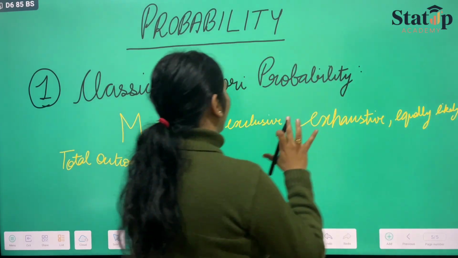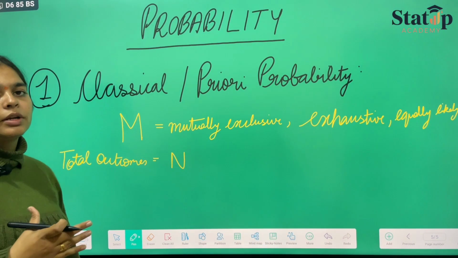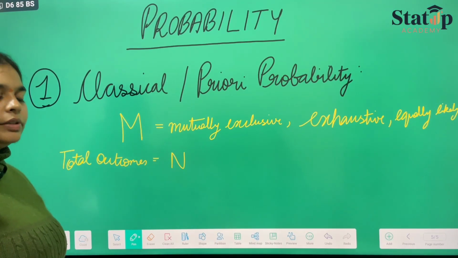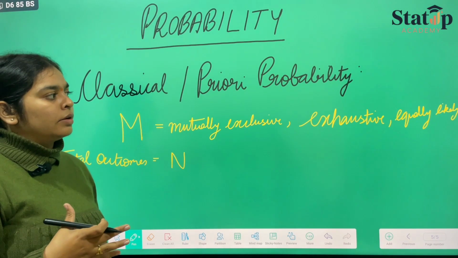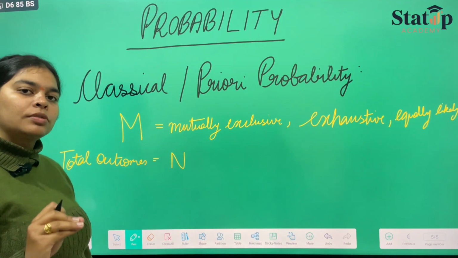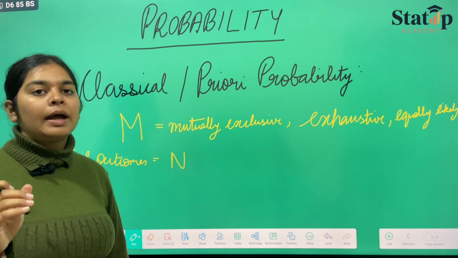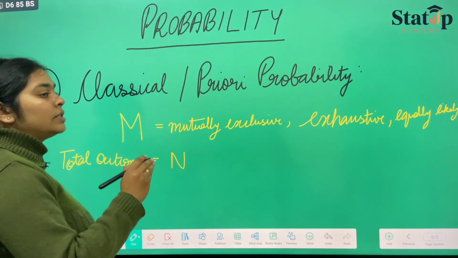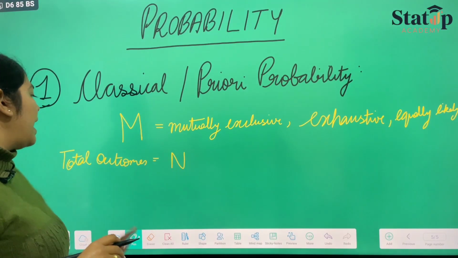I hope that you know all the meanings of these terms. Mutually exclusive means the occurrence of this does not depend on the occurrence of another thing. And exhaustive means that at some point of time it will diminish to zero. And equally likely means that the occurrence of this is equal to the occurrence of the other, and total